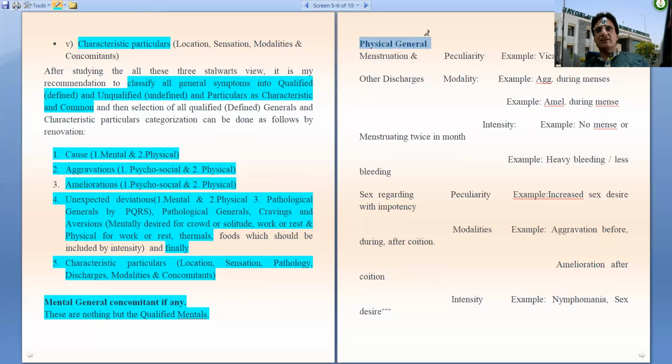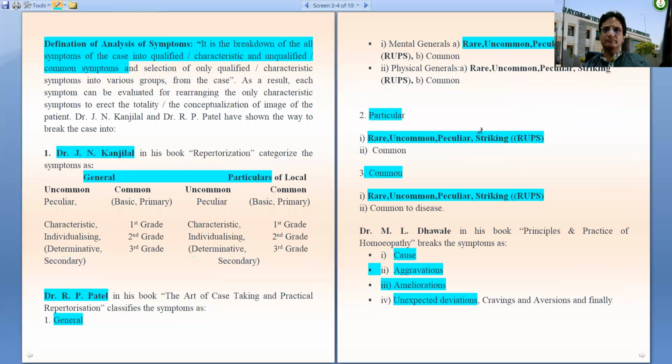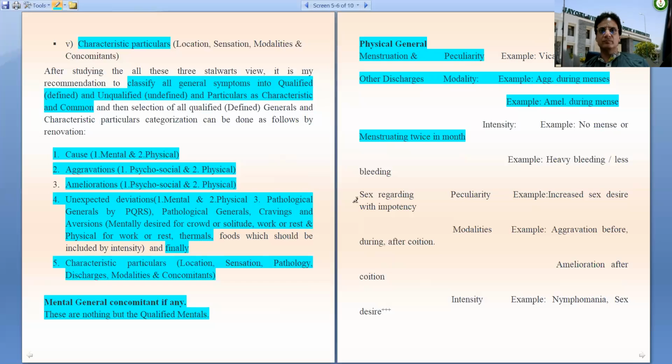Then physical generals like symptoms of menstruation and their peculiarity, discharges with their modalities like worse during menses or better during menses, menstruation twice in a month, heavy bleeding, or less bleeding, any sexual symptoms, symptoms related with impotency or increased sexual desire should be taken note of. Any aggravation before, during, after coition is a type of concomitant.